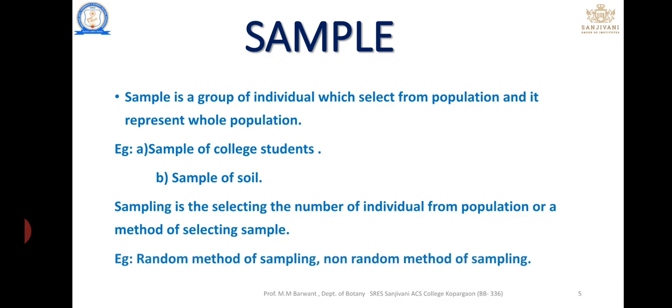There are two types of sampling, random sampling and non-random sampling. Random sampling means we select the sample randomly. For example, I choose any four students randomly from the class. That is random sampling. In non-random sampling, we have some criteria or purpose.